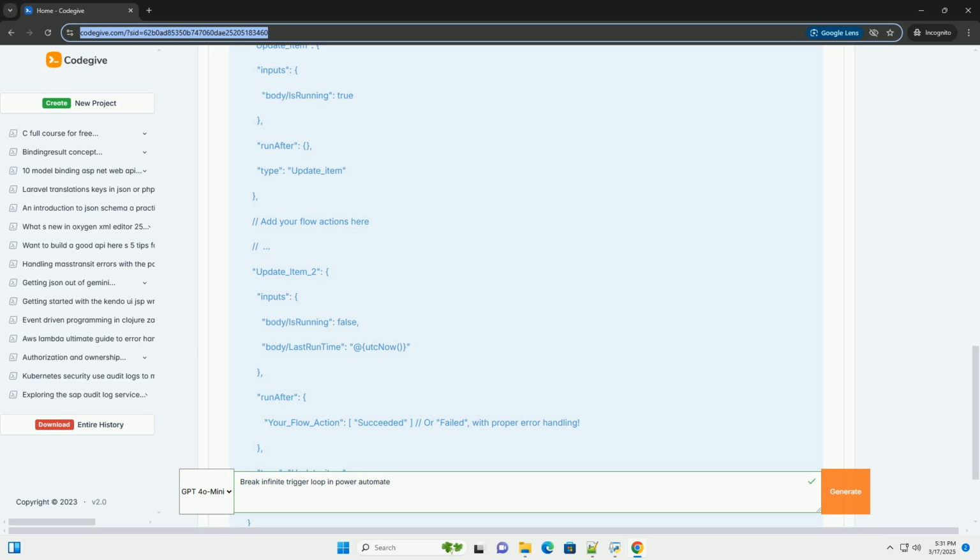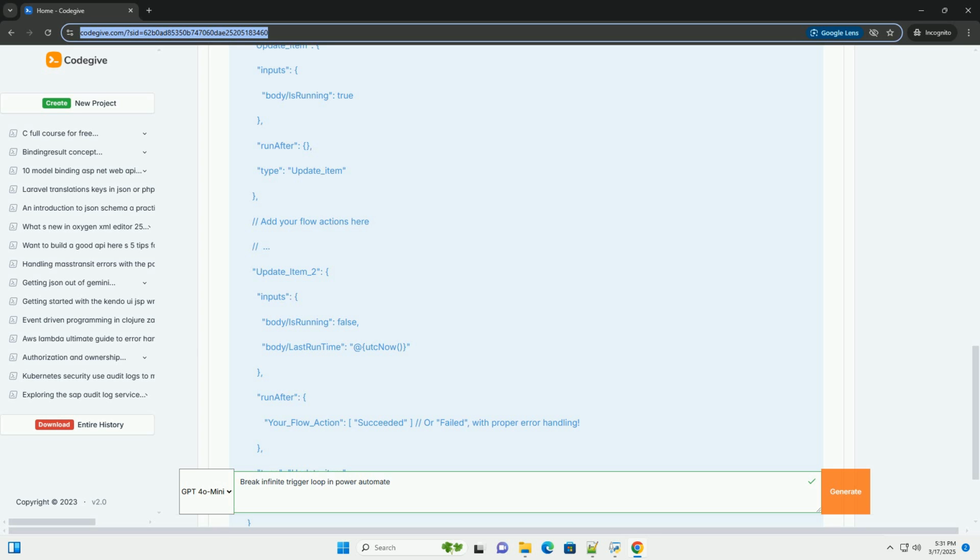Is running, yes/no, indicates whether the flow is currently running, yes, or not, no. Last runtime, date and time, stores the date and time when the flow last ran. 2. Modify the flow: add the following steps to your flow. Get item, to check status: get the item from the flow status list where flow name is equal to the name of your flow. Filter query: flow name EQ your flow name, replace your flow name with your actual flow name.